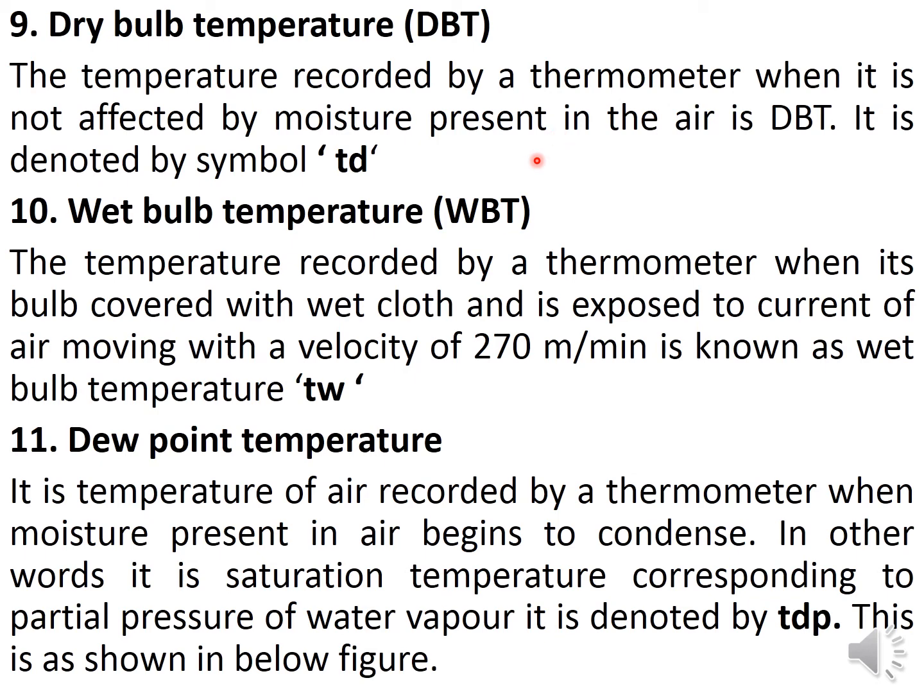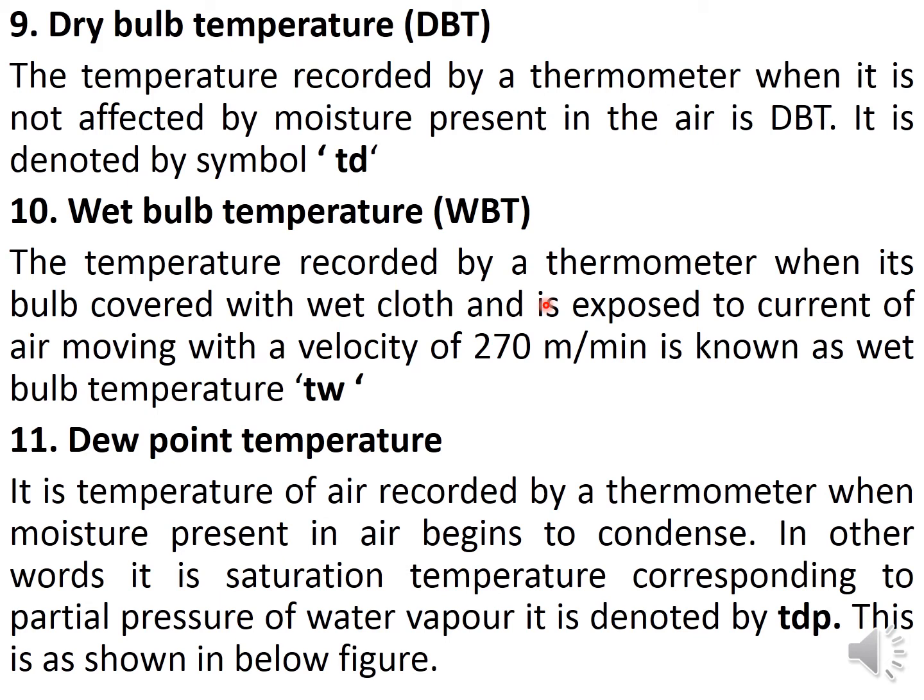So what is wet bulb temperature here? Whatever mercury is present at the bottom of the thermometer, you need to cover that mercury bulb with a wet cloth or wet cotton. In the first case you measured with the direct air.